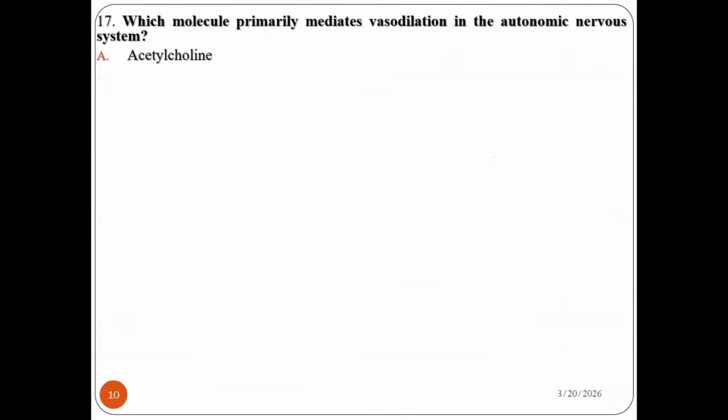Question number 17. Which molecule primarily mediates vasodilation in the autonomic nervous system? A. Acetylcholine. B. Nitric oxide. C. Norepinephrine. D. Serotonin. Which molecule primarily mediates vasodilation in the autonomic nervous system?